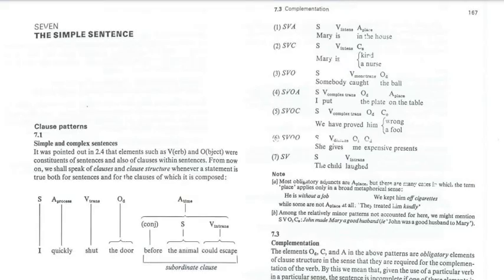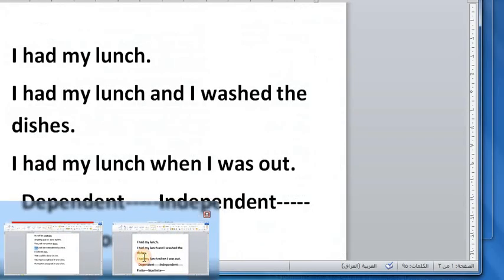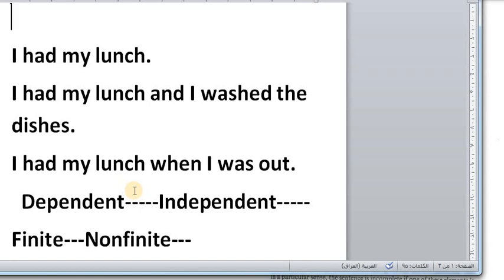Hello students, today we are going to start with Unit 7, the simple sentence. Before we start with 7.1, clause patterns, let's talk about the types of the sentence. You've learned before the types of the sentence: simple, compound, and complex sentence. So we will present examples to indicate the difference between such kinds of sentences.